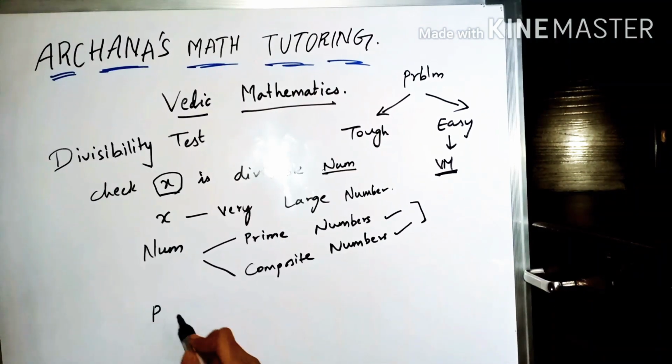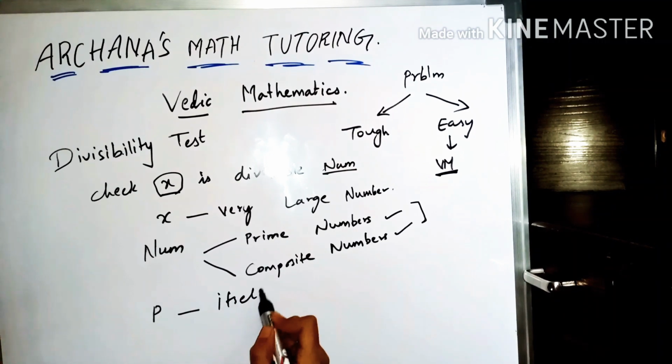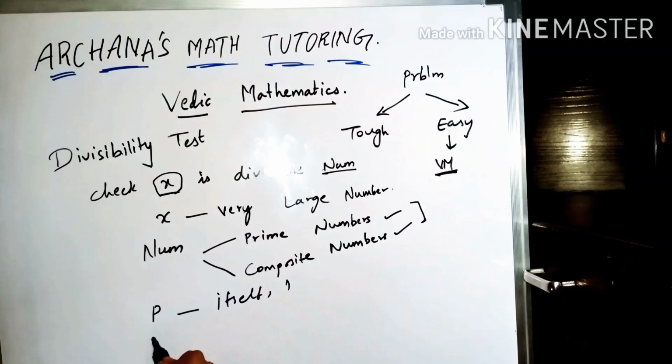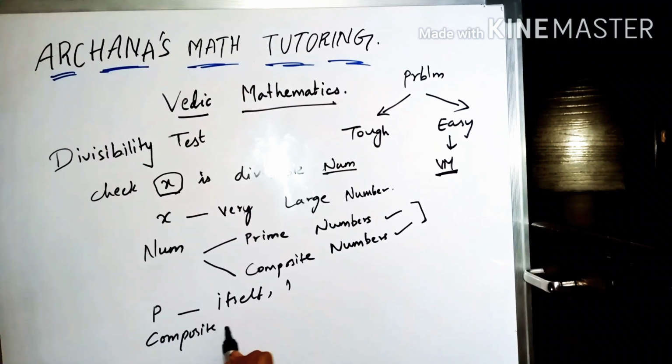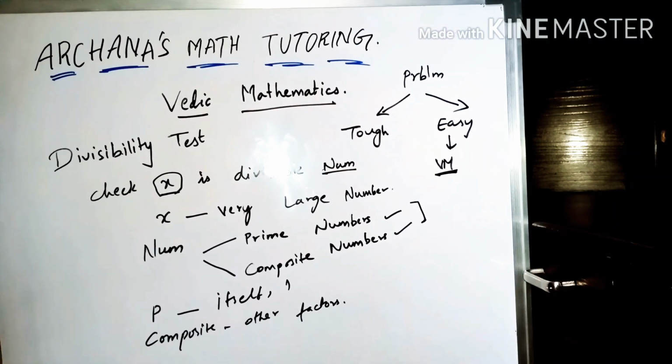If it is a prime number, it is only divisible by itself and 1. This is the prime number condition. If it is a composite number, it will have other numbers as its factors. So this is the basic understanding whenever we are given such problems.